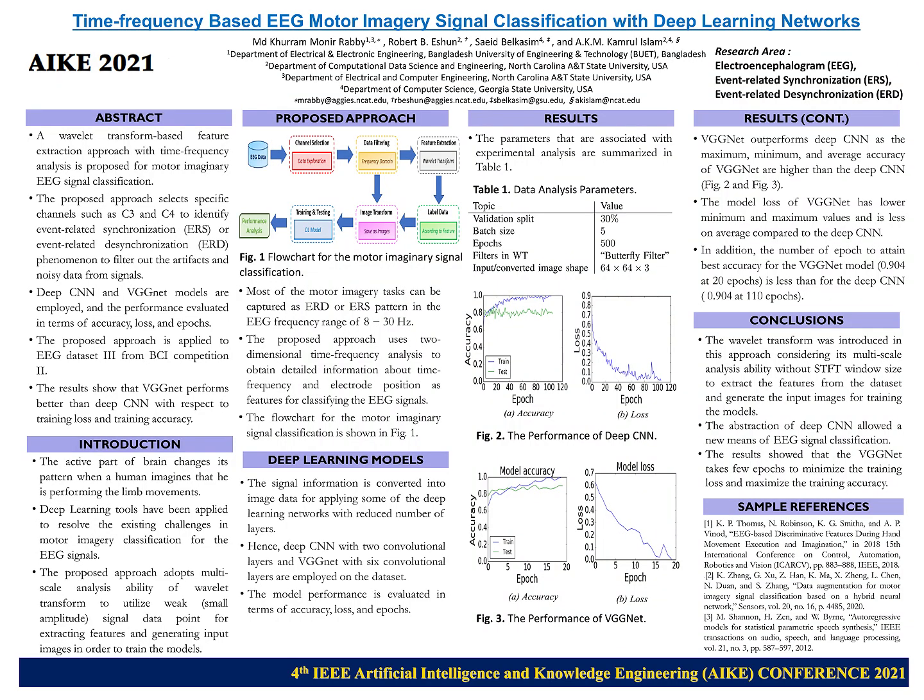efficient training. In conclusion, our wavelet-based feature extraction approach combined with deep learning provides an effective framework for motor imagery EEG classification. VGGnet, with its deeper architecture, achieves comparable accuracy to deep CNN but with significantly fewer epochs and lower loss. Future work will focus on deploying the model in real-time BCI systems and evaluating additional performance metrics.